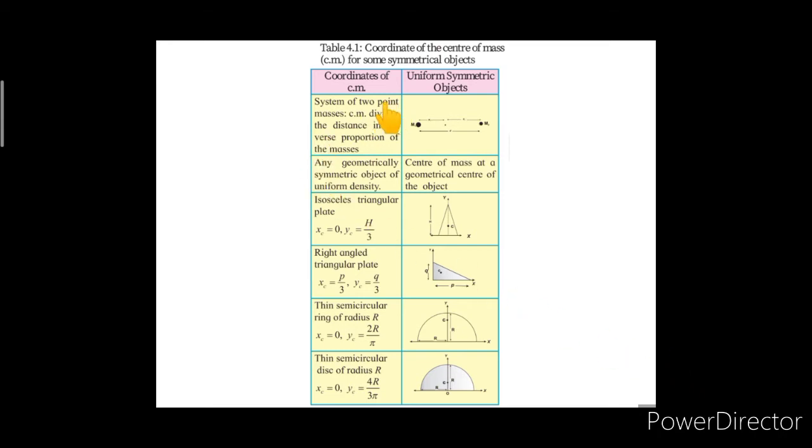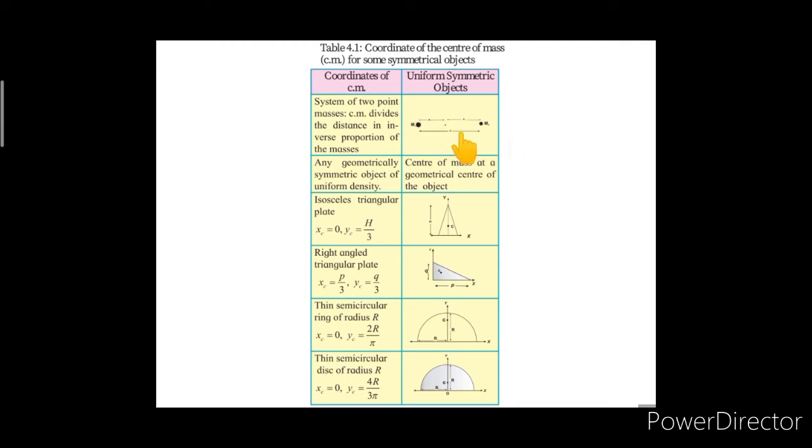The system of 2 point masses, when we are considering mass m1 and mass m2. Here in this system, 2 point masses are taken. Hence, the center of mass divides the distance in inverse proportion of their masses.